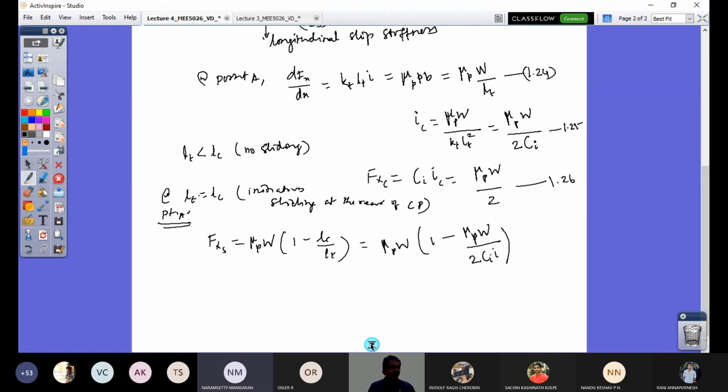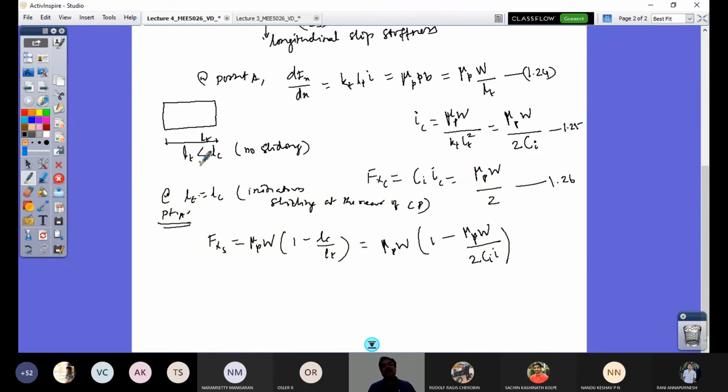Sir, LT less than or equal to LC means no sliding, or only LT less than LC? No. LT less than LC means what? One minute. You have your contact patch rectangle like this. The physical length of this is LT. LC is the characteristic length, which is not a physical measure.